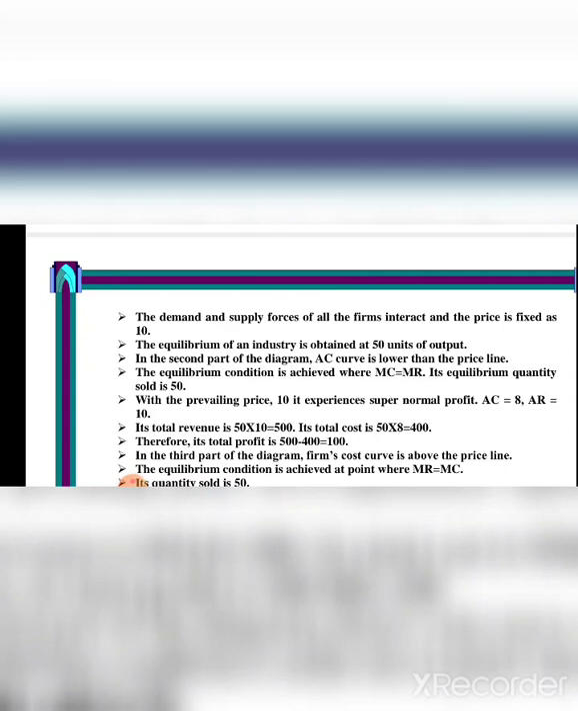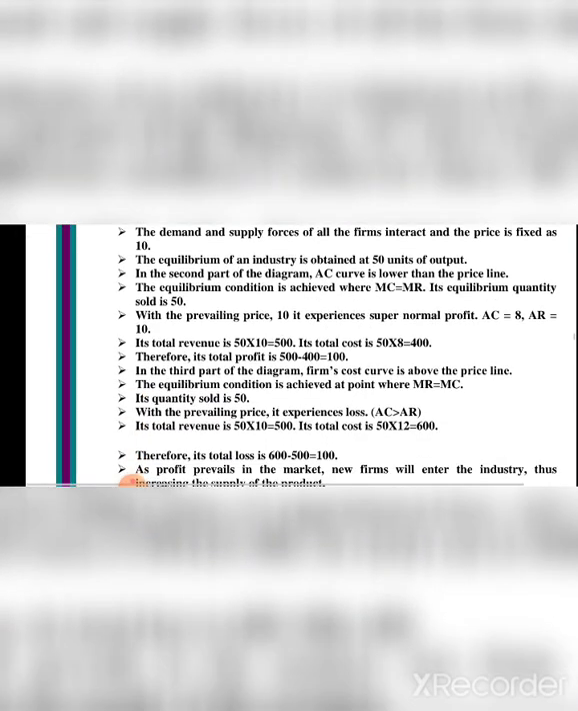So you will draw the diagram and you write the explanation for the diagrams. Its total revenue is 50 into 10 is equal to 500. Its total cost is 50 into 8 is equal to 400. Therefore, its total profit is 500 minus 400 is equal to 100.